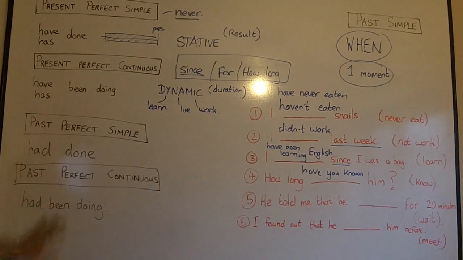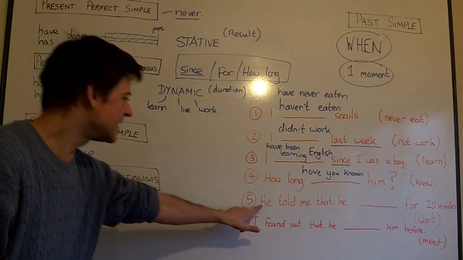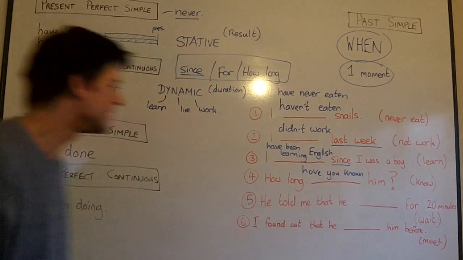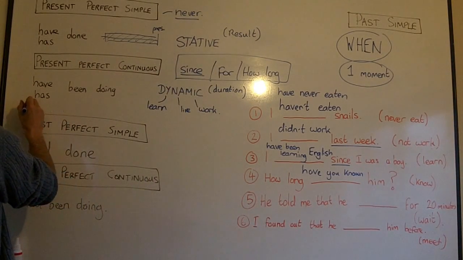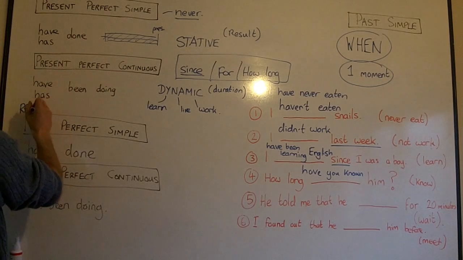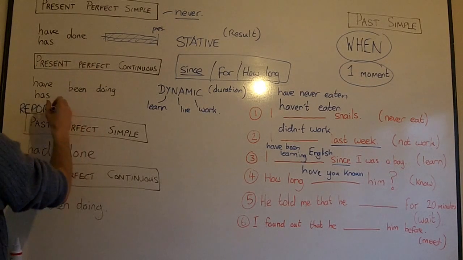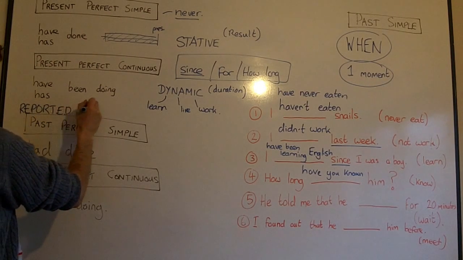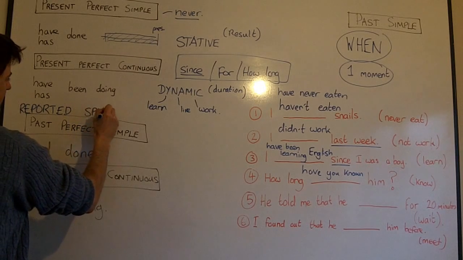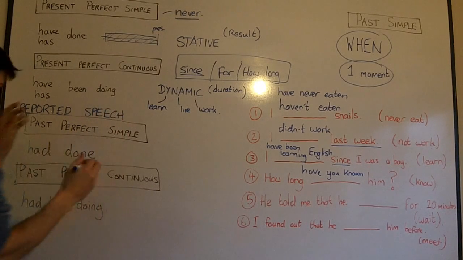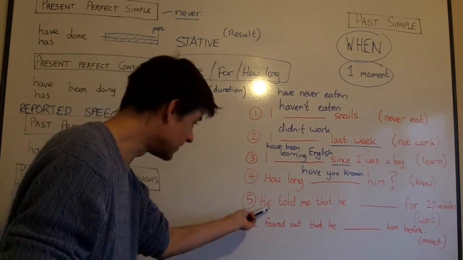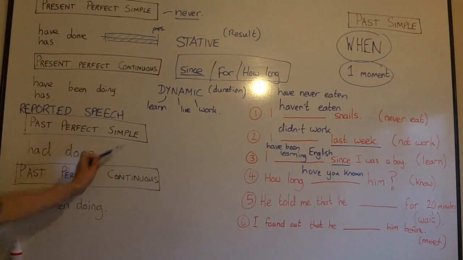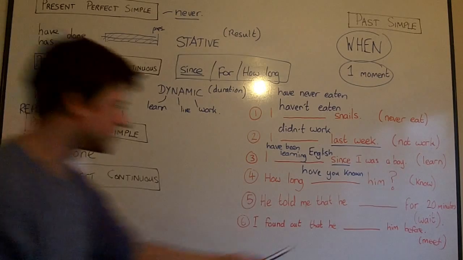Okay, now we're going to move on to the perfect tenses here. He told me that he... Now, first of all, first thing to remember is reported speech. Any present perfect will become past perfect in reported speech. So, a very common time when we use past perfect is when we speak with reported speech. So, what are we going to use? Are we going to use past perfect simple or past perfect continuous?